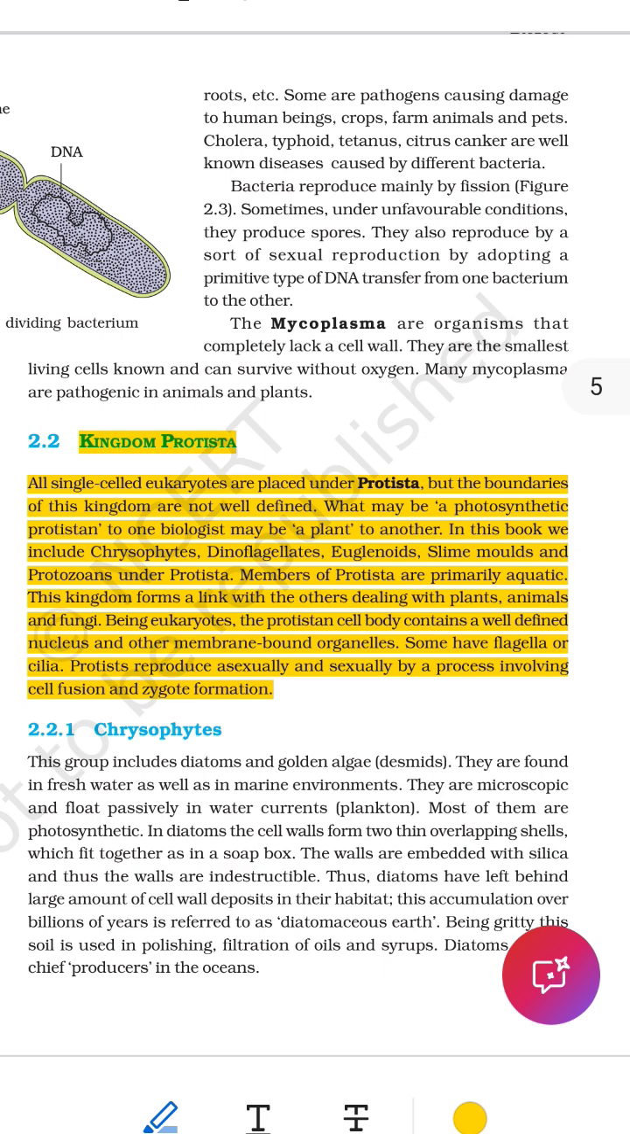Where they live: mostly in freshwater ponds and lakes. Color and food: often golden brown or yellow-green, because they have special pigments for photosynthesis, making their own food from sunlight. Shape and shell: many have a hard shell or cell wall made of glass-like silica, forming beautiful symmetrical patterns.